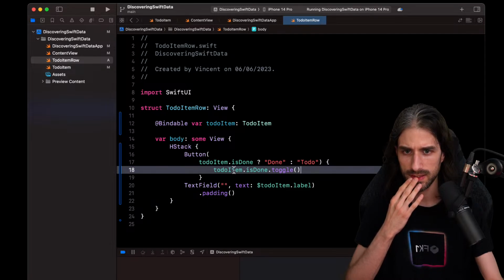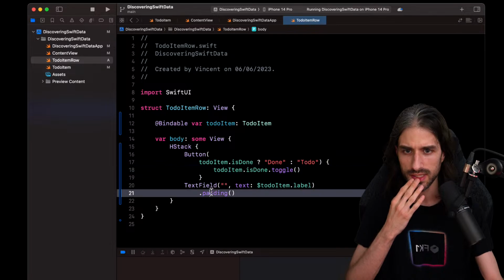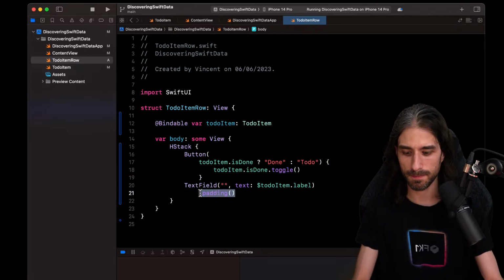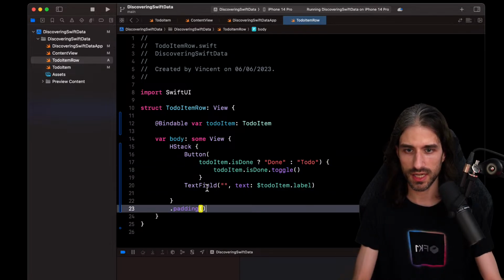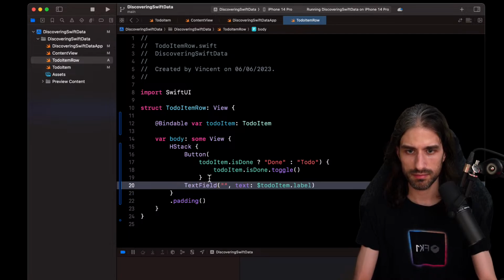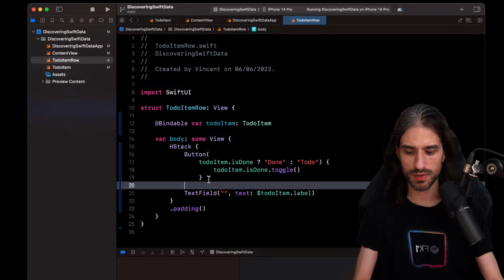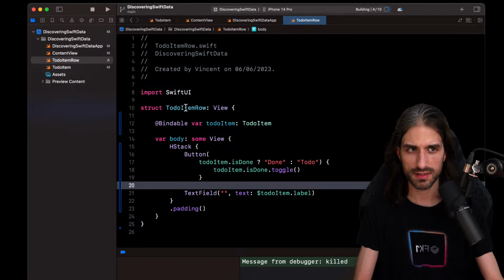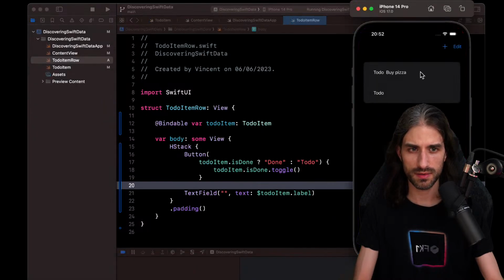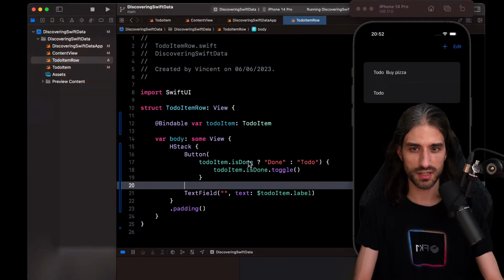Now let's see what we should be doing. I guess the padding should go on the H tag. Okay. Making a bit of room. Let's relaunch. Let's see how it looks like now. Okay, so we can go from to do to done. All right, that's not perfect, but that's still something.